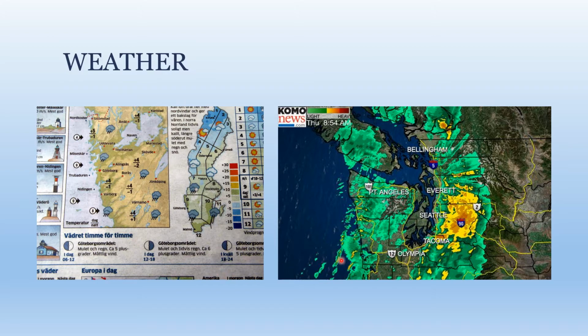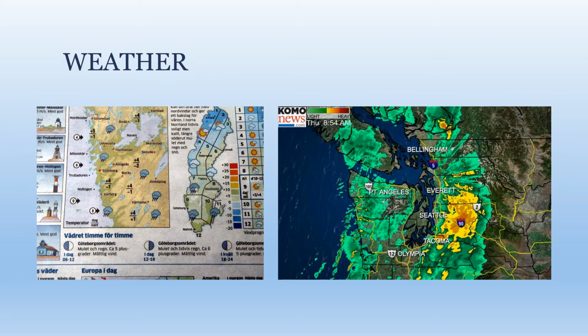Then over here on the right side, this is a radar precipitation map. You can see there's heavier precipitation on this side and then some general light rainfall all around the area. This is something that you might see on a nightly newscast, just showing what the weather is going to be for the next day.